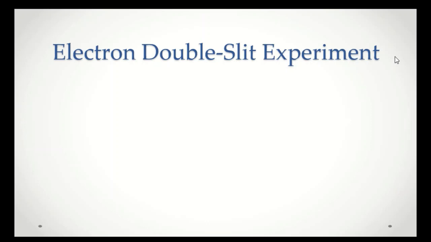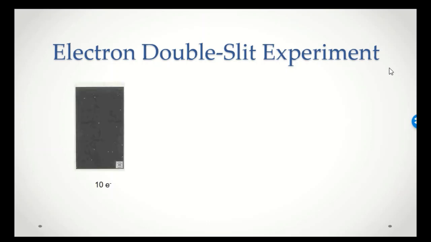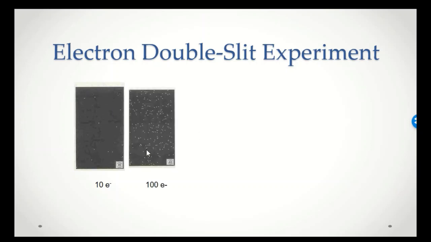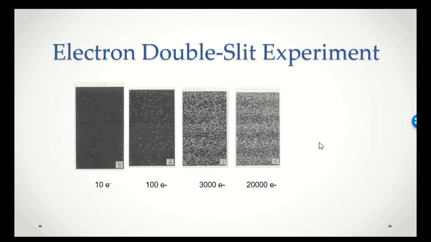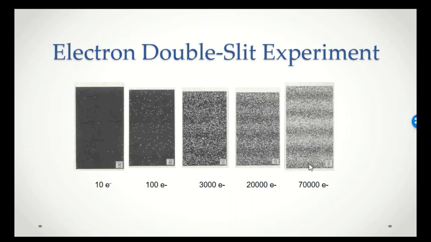And we do it so that we set our electron source up so it emits one electron at a time. And so when we look at that over a period of time, after the electrons have passed through this double slit kind of apparatus, we see that electrons striking a screen seem pretty random after 10 electrons. All right, and we see 100 electrons, still looks random. 3,000 electrons, we may start to see a pattern emerge here, so that after 70,000 electrons, you can clearly see this alternating pattern of light, dark, light, dark, light, dark.